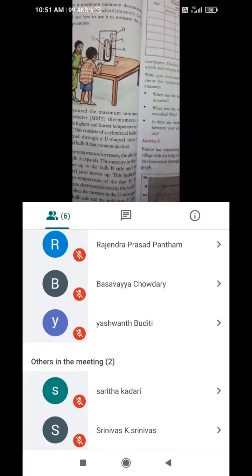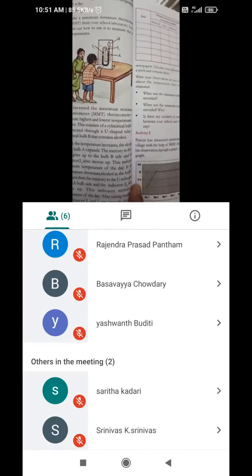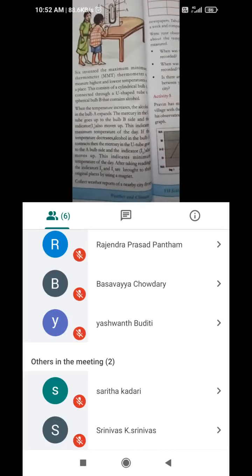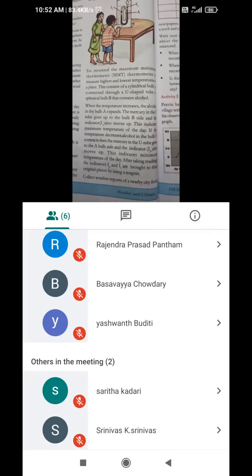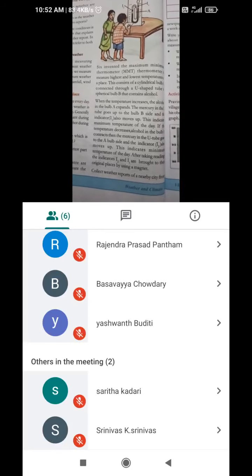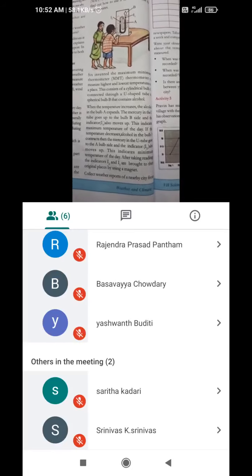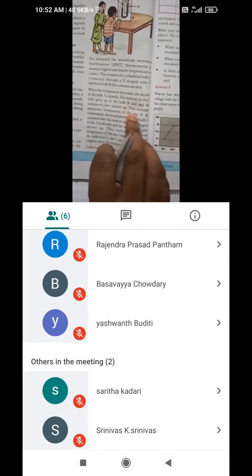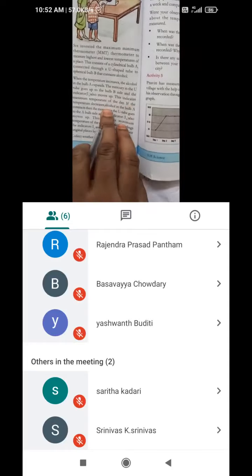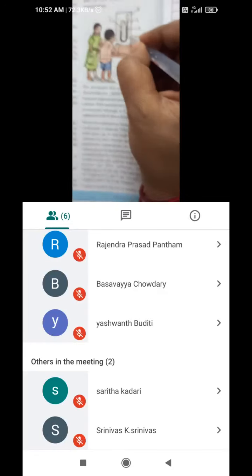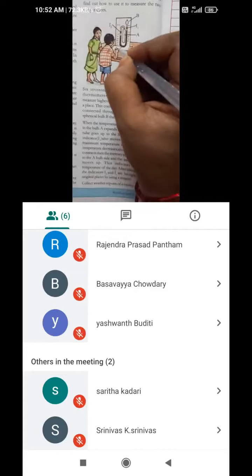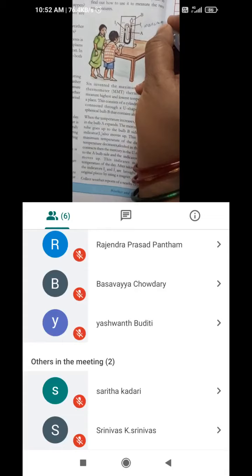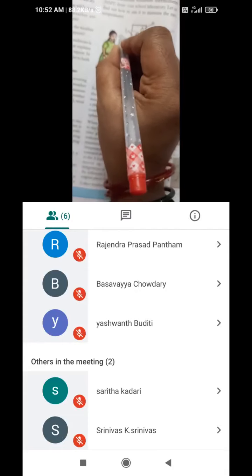Two readings we'll get. Mercury rises, and at the same time, on the lower temperature side we need to take alcohol. On the higher temperature side we need to take mercury. Then the maximum indicator I1 also moves up, that indicates the maximum. Here mercury is moving to the B side and alcohol is moving to the A side. This is the maximum temperature, and this side indicates the minimum temperature.